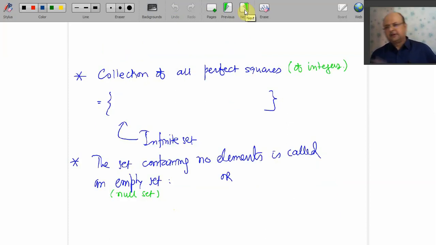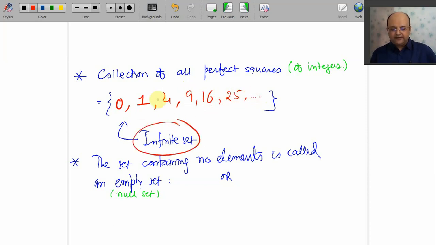We go for something interesting. What are the integers? You told me 0, 1, -1, but I don't want integers, I want their perfect squares. What is 0 squared? It is 0. 1 squared is 1. -1 squared is 1. 2 squared is 4. -2 squared is 4. So you need not write 4 two times. Then 3 squared, or -3 squared, is 9, plus or minus 4 squared is 16, plus or minus 5 squared is 25, and so on. If you observe, this is an infinite set. Hope you understand the word infinite.